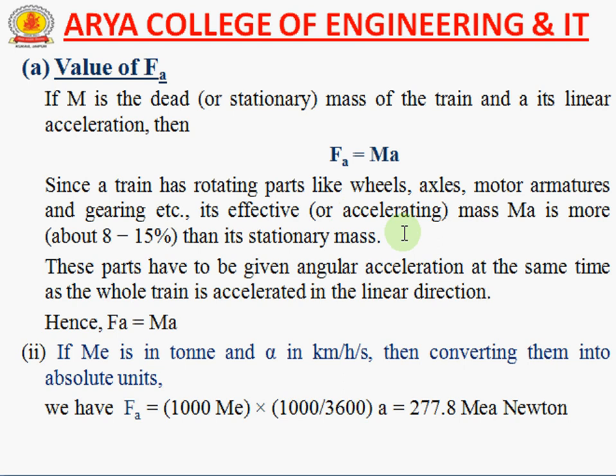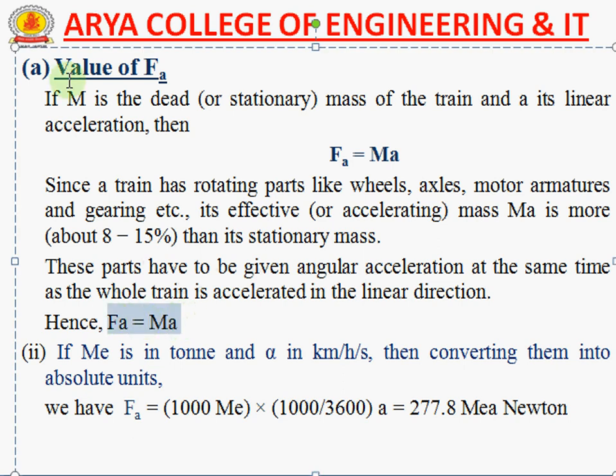So we can calculate according to this value of total 8 to 15%. These parts have angular acceleration, because the formula gives the linear acceleration, and angular acceleration occurs at the same time as the whole train is accelerated in the linear direction. Hence the force is Fa equals mass into acceleration. This is the important formula.